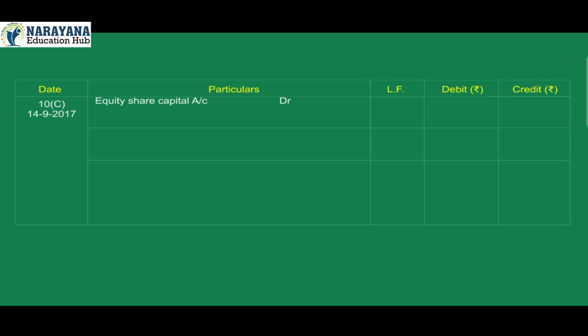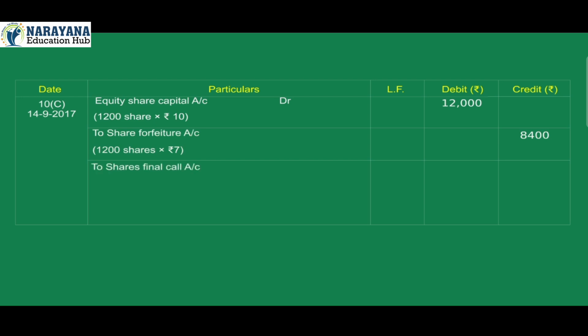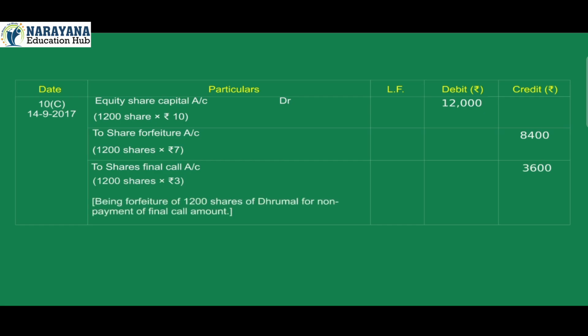10C. 14 September 2017. Equity share capital account debit 12,000 (1,200 shares × Rs 10). To share forfeiture account credit 8,400 (1,200 shares × Rs 7). To shares final call account credit 3,600 (1,200 shares × Rs 3). Being forfeiture of 1,200 shares of Thrumal for non-payment of final call amount.